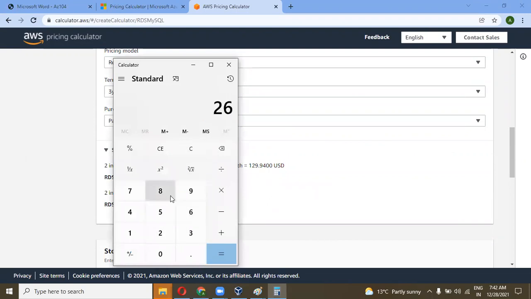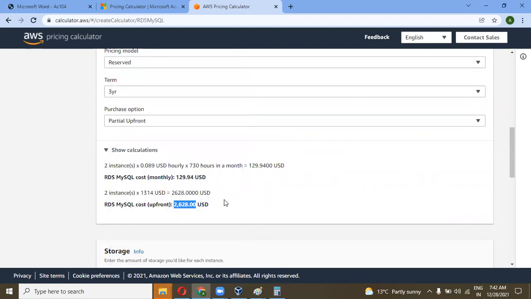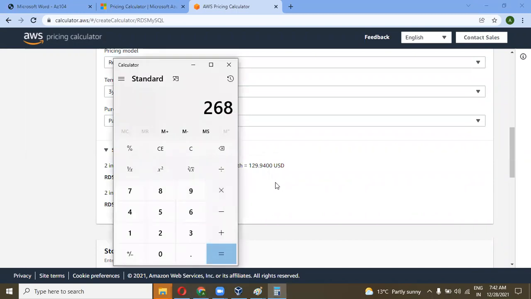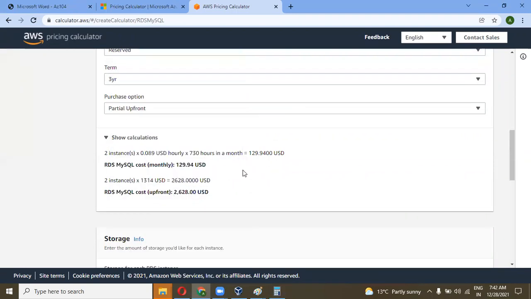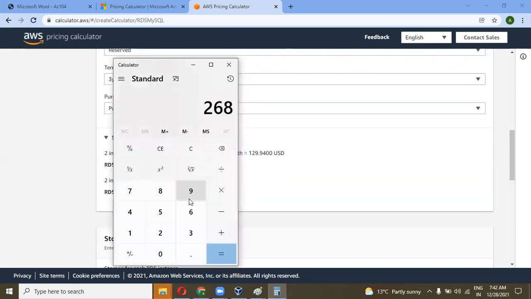Calculate 268. 268 per year. 268 for the 3 years. Okay. 2628.